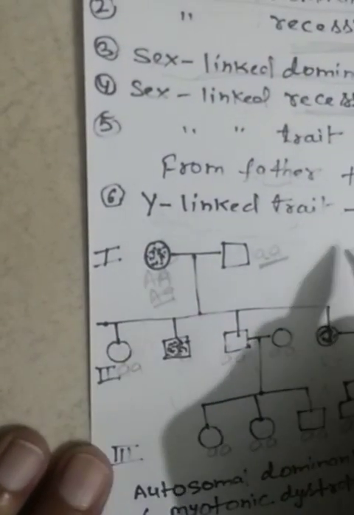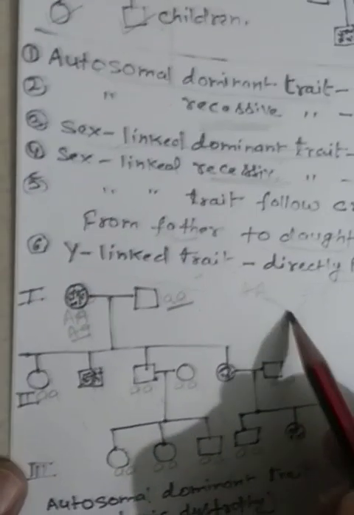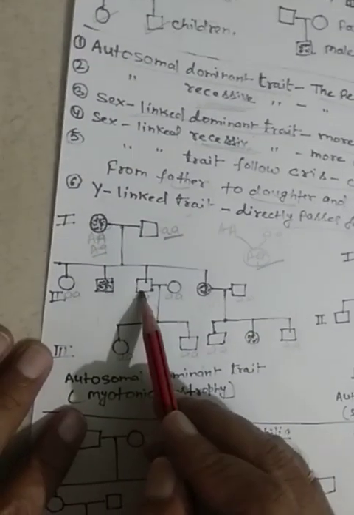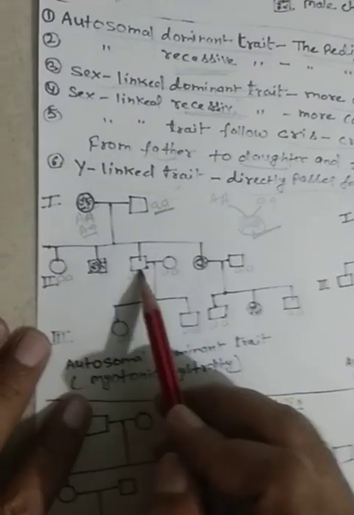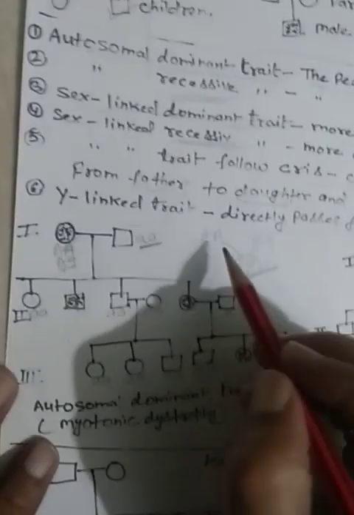In that condition, all individuals will have the heterozygous genotype, capital A small a. But you know that some offspring here are small a small a, so how would they be produced? It means definitely this person is not homozygous dominant, this is heterozygous dominant.